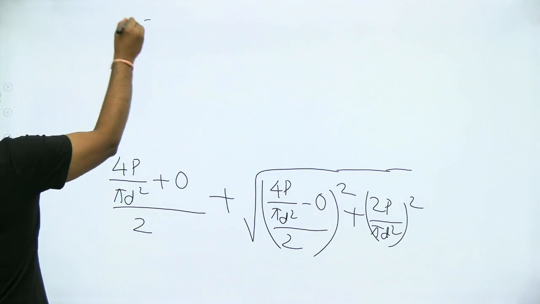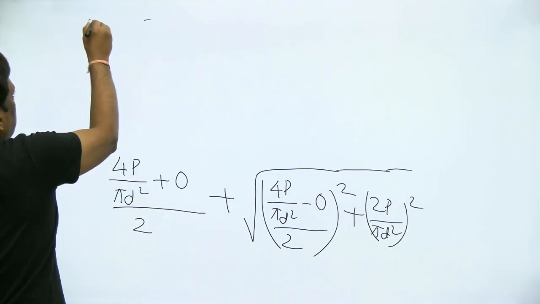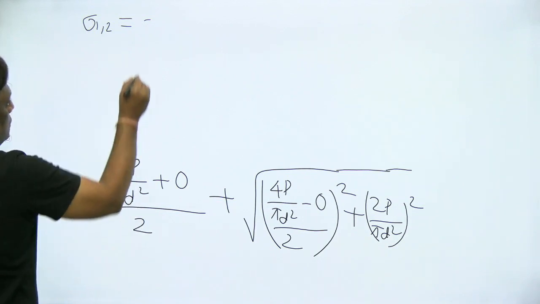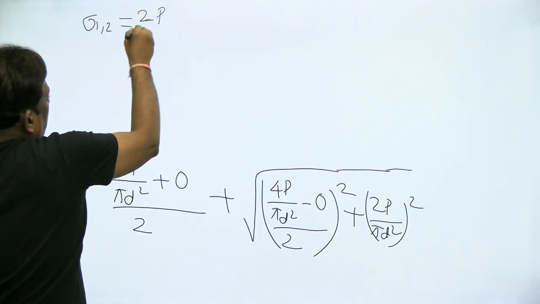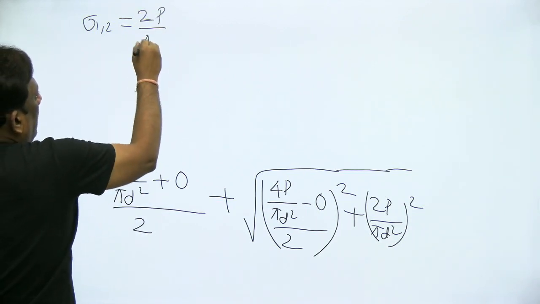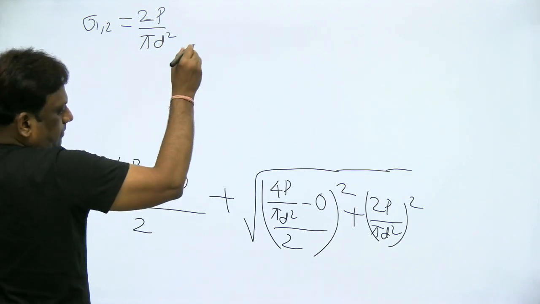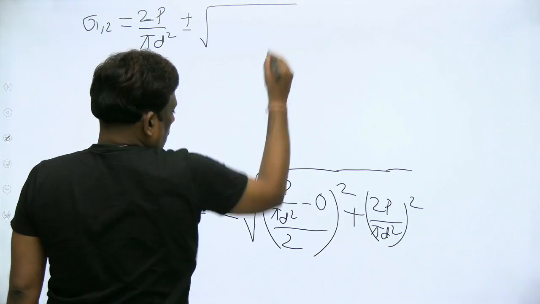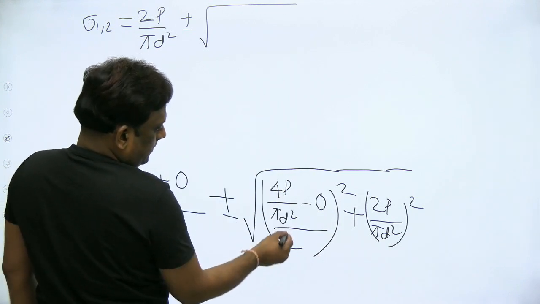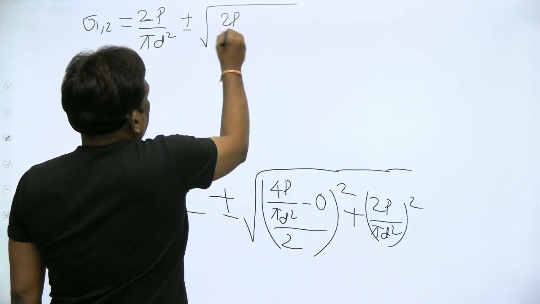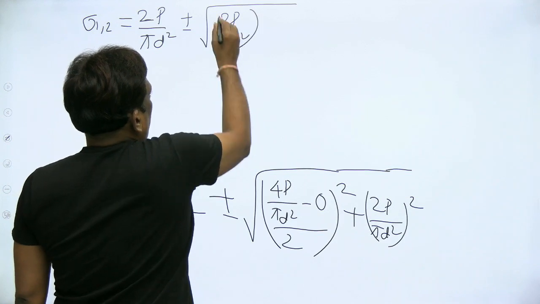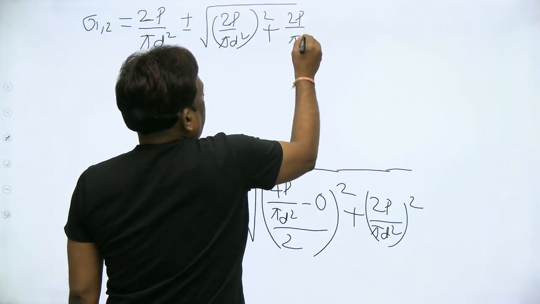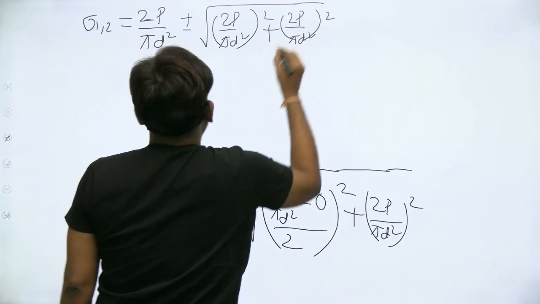This will be, sigma 1, 2 is given by 2p by pi d square plus or minus under root of, 2p by pi d square whole square plus 2p by pi d square whole square.